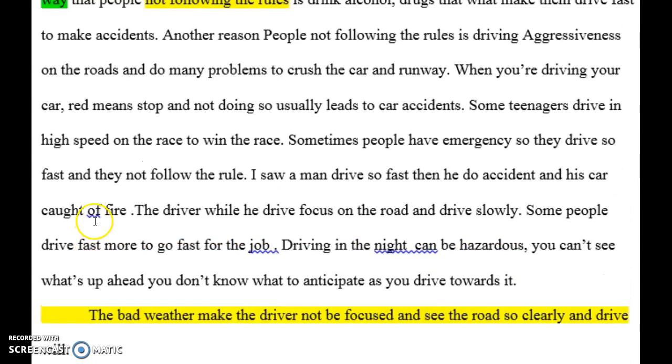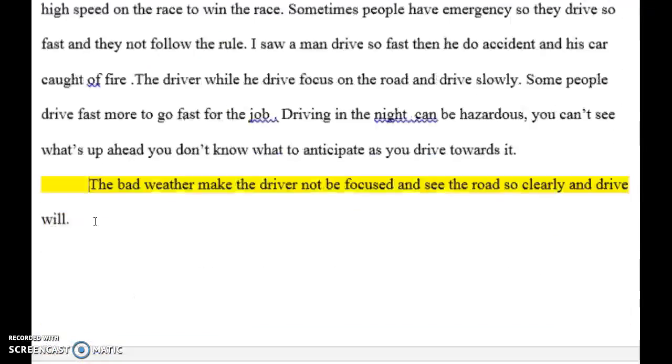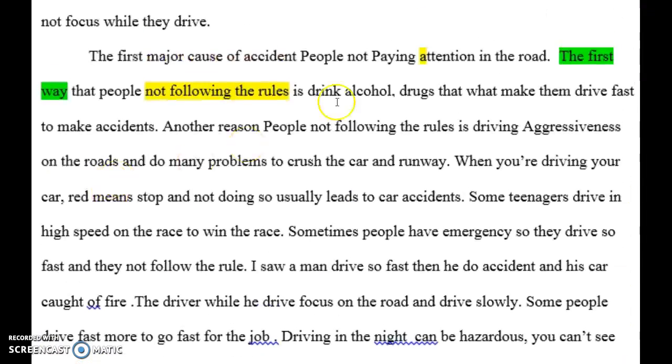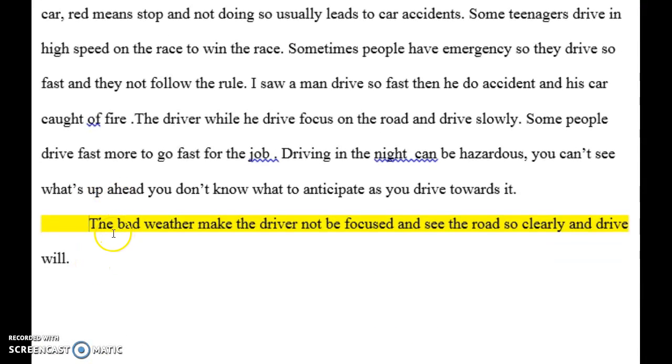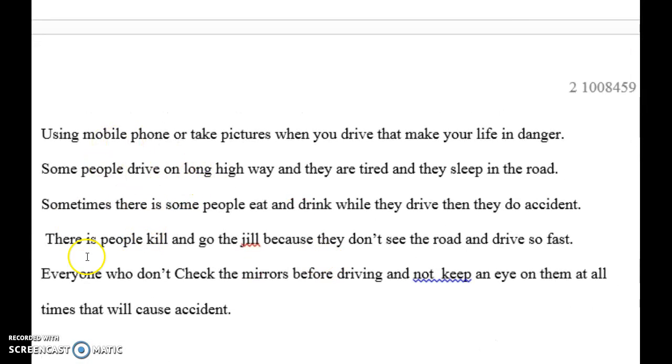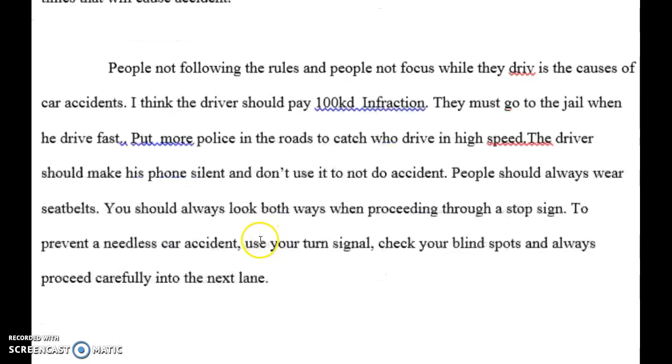The second major cause of car accidents is people not paying attention to the road. The first way that people are not paying attention to the road is due to bad weather, period. For example, then go into it. And keep on doing that for first reason, second reason, third reason, and then keep it going.